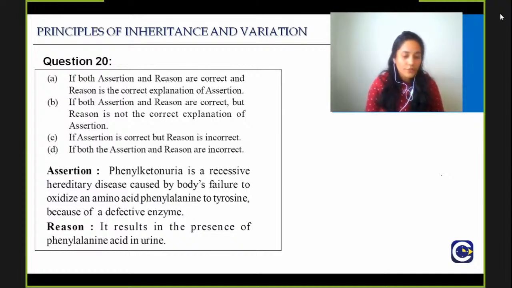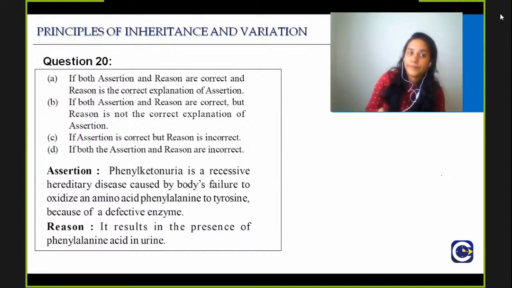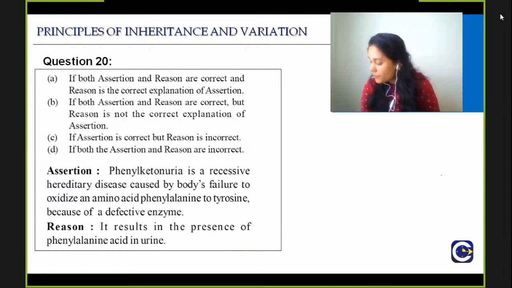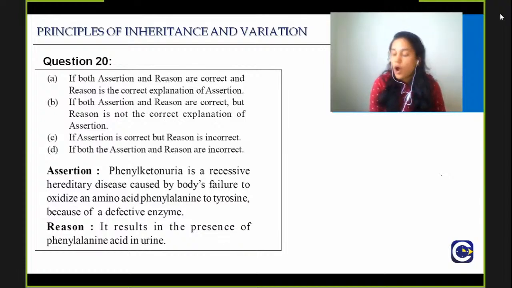Good. So a lot of you are answering that. There are mixed answers, but I want some more answers. Okay, so some of you are answering option B, if both assertion and reason are correct, but reason is not correct explanation of assertion. And some of you have also given the answer option number D, both assertion and reason are incorrect.